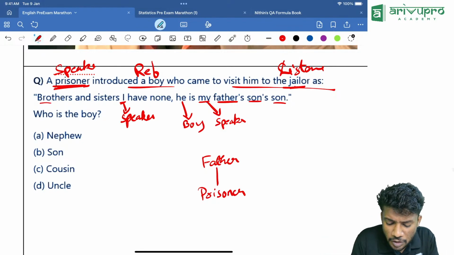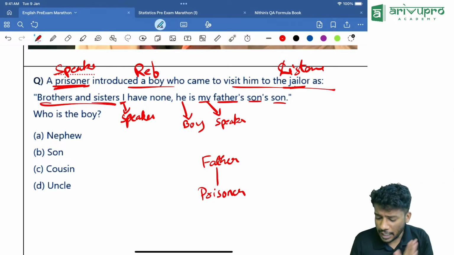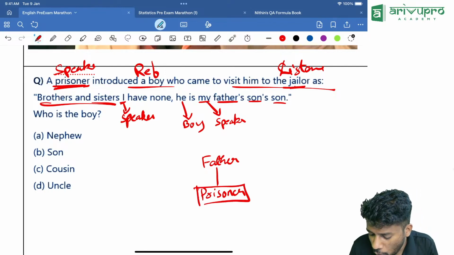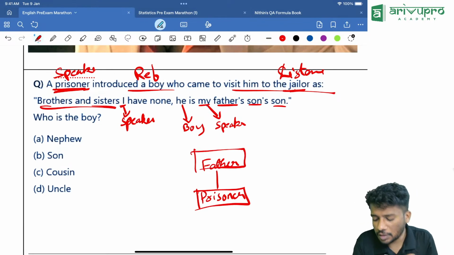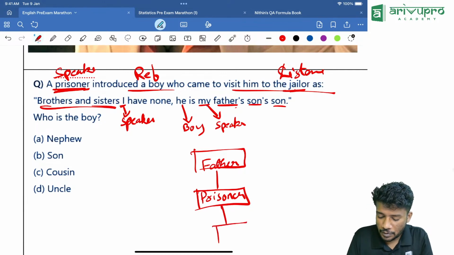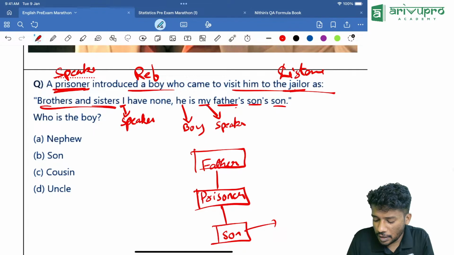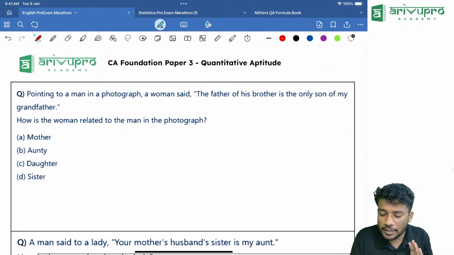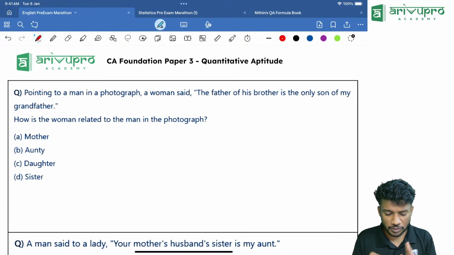Now the thing is, "brothers and sisters, I have none." That means the prisoner does not have any brothers or sisters. That means the prisoner is the only son of the father. That means father's son is the prisoner, and prisoner's son. Who is this prisoner's son? The boy. Boy is the prisoner's son. So the answer is option A. Got the idea how to read this? Again, I will come back to this question.